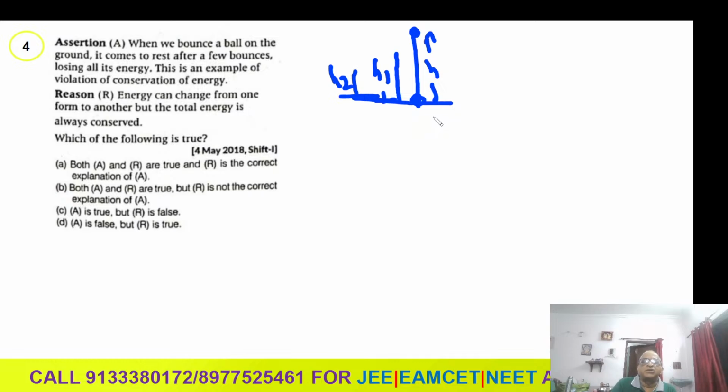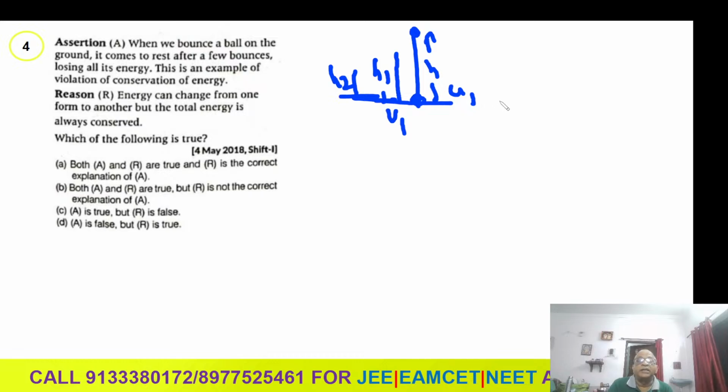Total energy always remains constant. Some form of kinetic energy is lost. What will happen? For example, you're falling and bouncing with some different velocity. It bounces with velocity u1, going with velocity v1, losing kinetic energy. That loss of kinetic energy will go to the earth here. Loss of energy, it will heat.